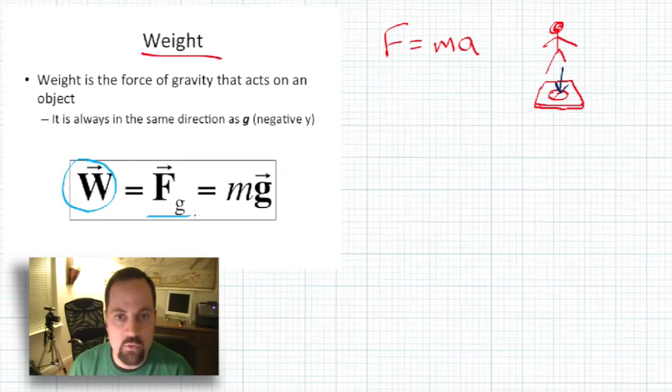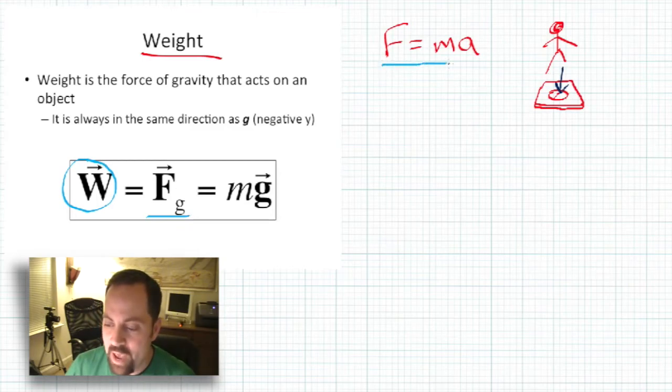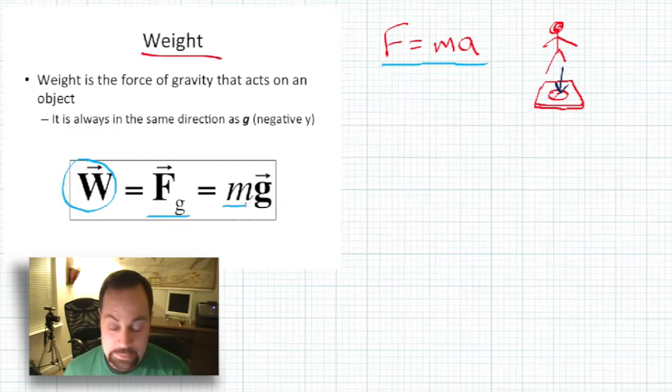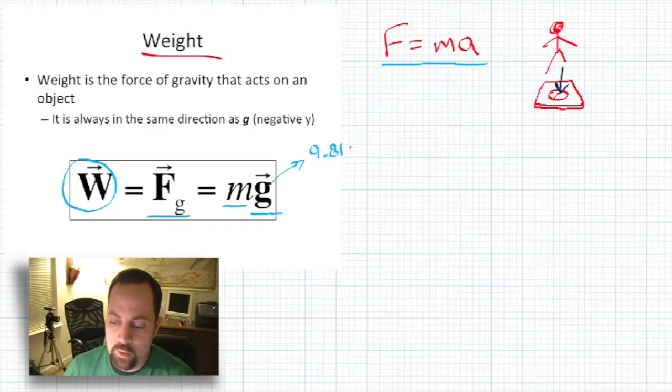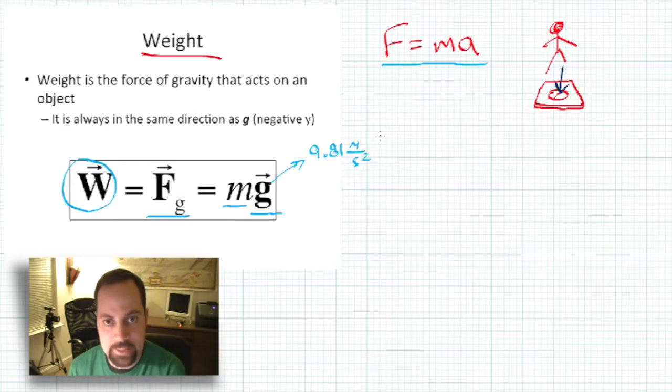The force that gravity creates, because Newton's second law tells us that since a force is created by a mass undergoing an acceleration, if you have some mass, subject to the Earth's gravity, which we know to be an acceleration, that's 9.81 meters per second squared. If we take a mass and accelerate it at that rate, it will produce a force, and we call that force the weight. We call it the weight.